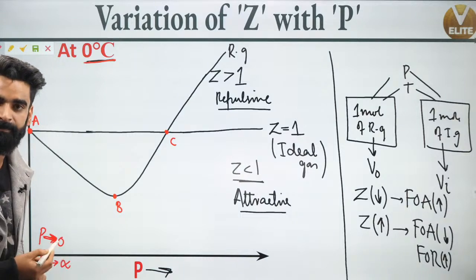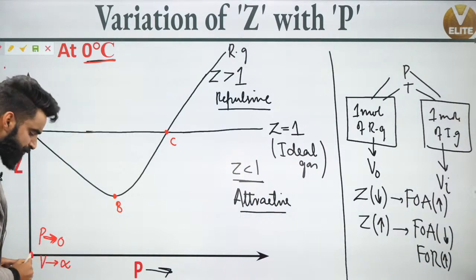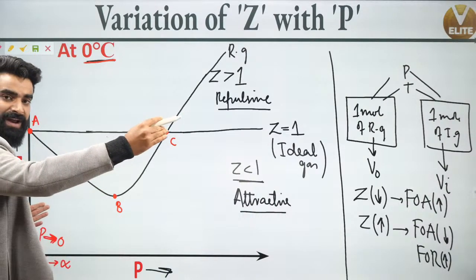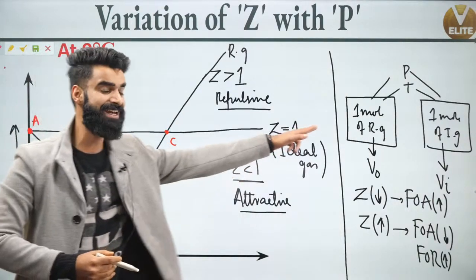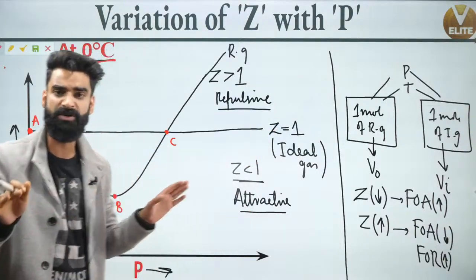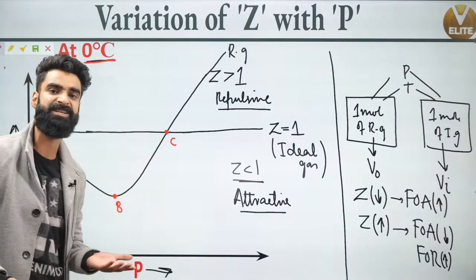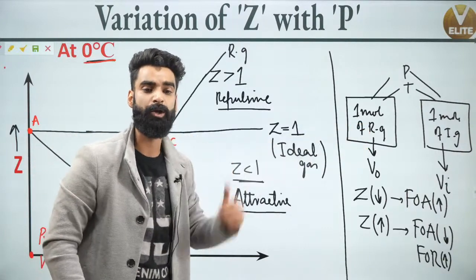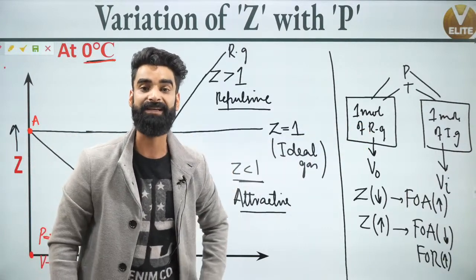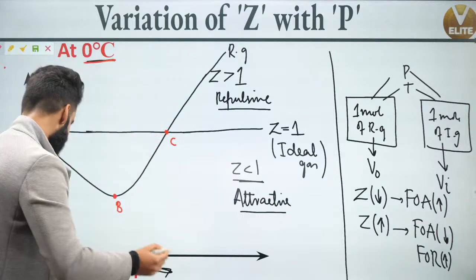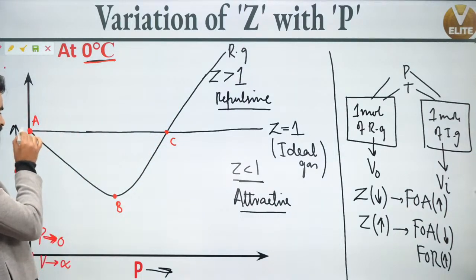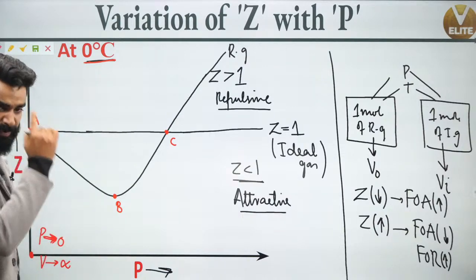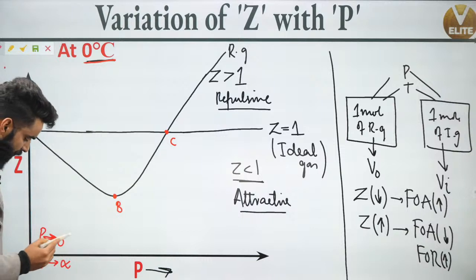Very, very simple, right? Why? Because at this point, pressure approaches 0, volume approaches infinity, and molecules are at infinite distance apart. If the molecules of the real gas are at infinite distance apart, there is no force of attraction between them. If there is no force of attraction, then this real gas at very low pressure is going to behave like the ideal gas. That's why I started the curve of the real gas from this point where Z is equal to 1. Correct? Very simple. Now people, understand one more thing.